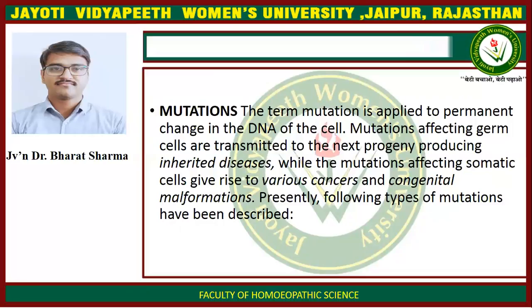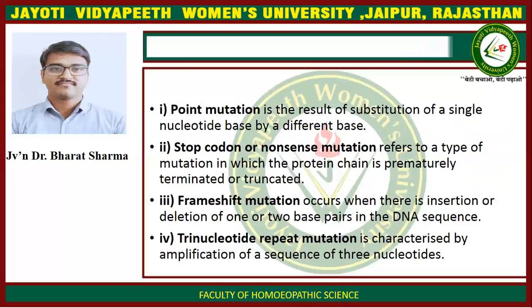Mutations affecting germ cells are transmitted to the next progeny, producing inherited diseases, while mutations affecting somatic cells give rise to various cancers and congenital malformations. Presently, the following types of mutation have been described. First is point mutation, the result of substitution of a single nucleotide base by a different base.